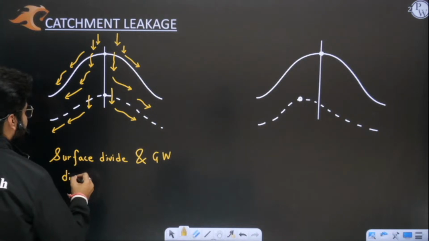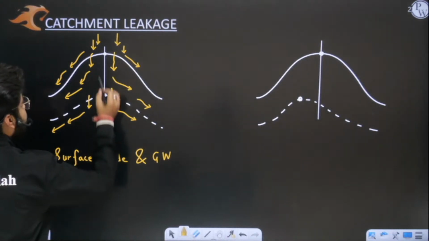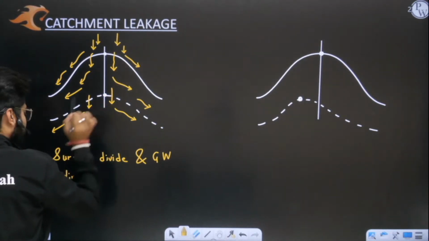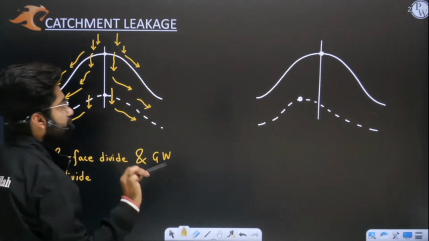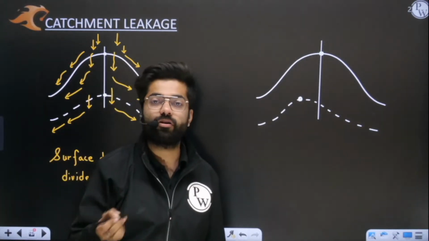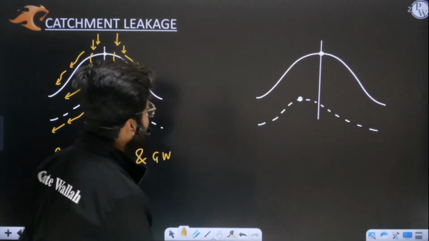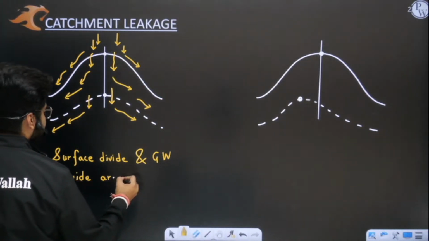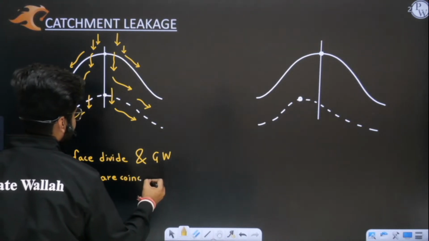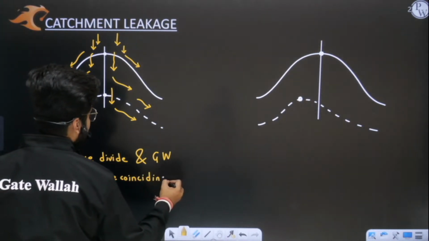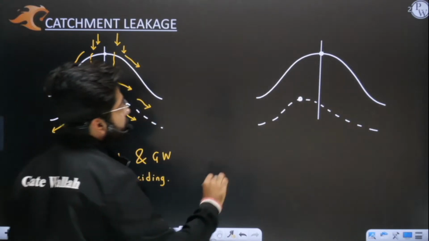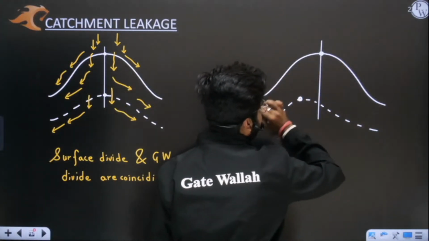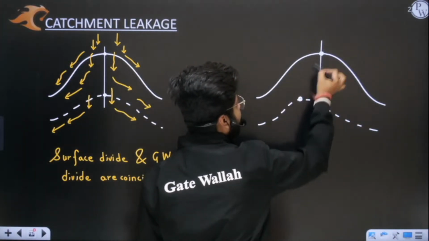So surface divide and groundwater divide means the topmost point of surface and the topmost point of groundwater are coinciding, are in line. Yes or no? But in this case you can see that the surface topmost point and groundwater topmost point are not in one line.